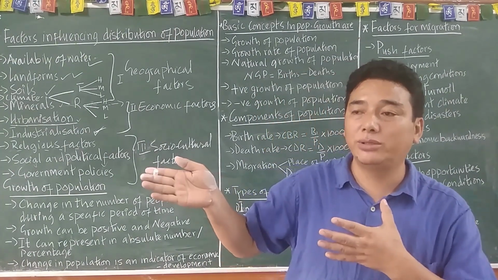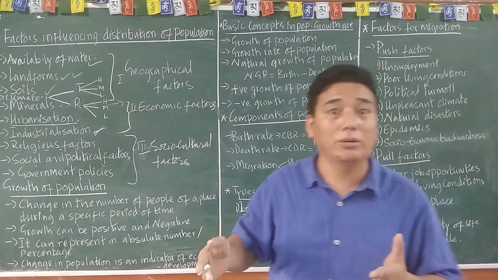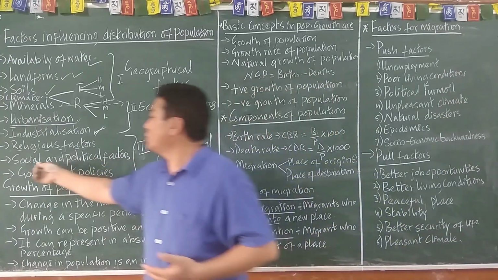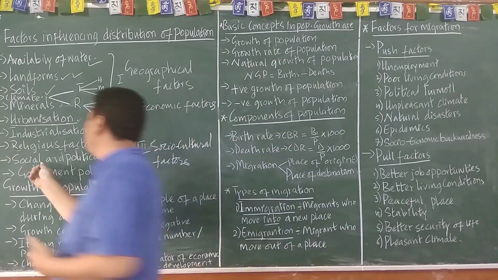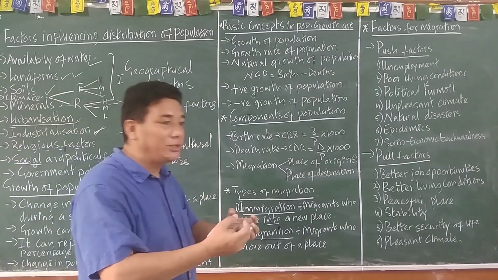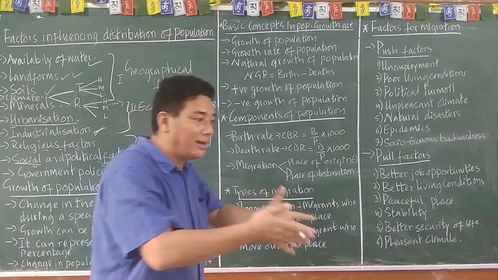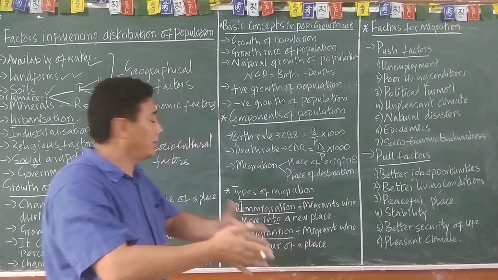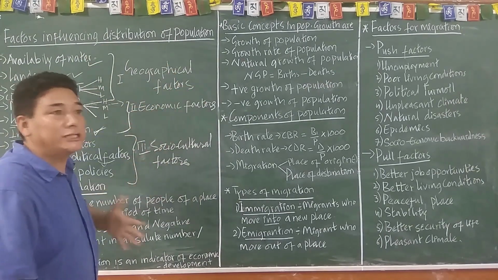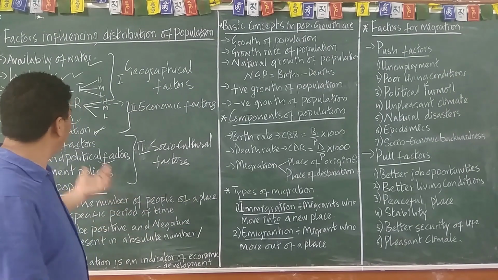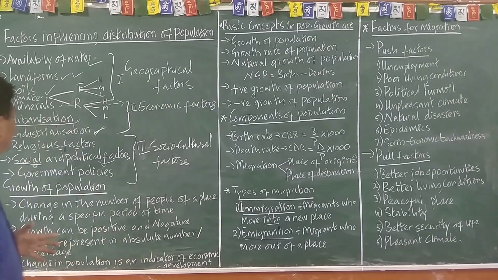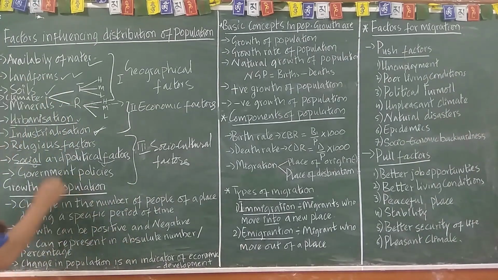Let's just look into the case of Syria, Libya, and so on. You know what happened to Egypt. So these social and political factors: how societies are accepting modern ideas or whether they are still rigid, that affects the distribution of population. If the society is more liberal, yes, you will find more population. And wherever it is politically peaceful, then you will find more population. Is that clear?